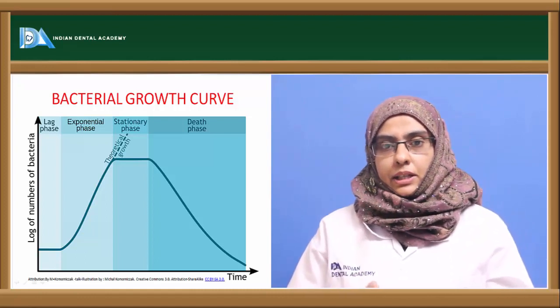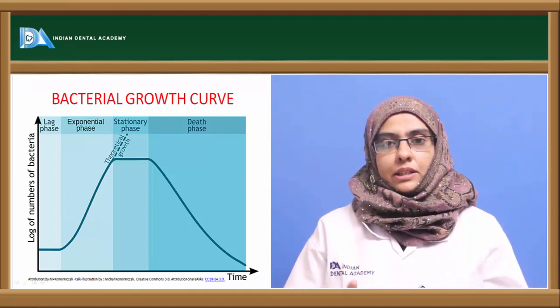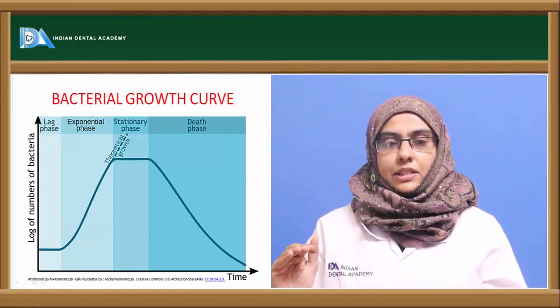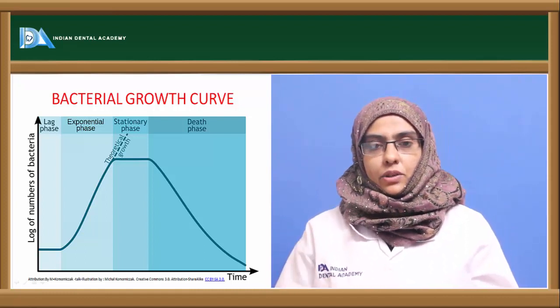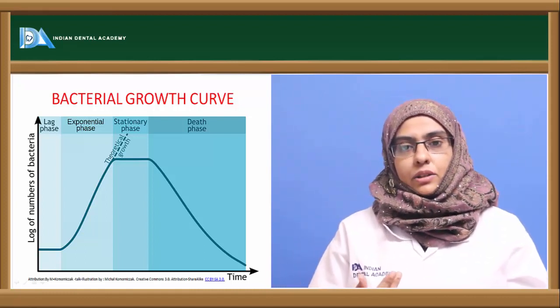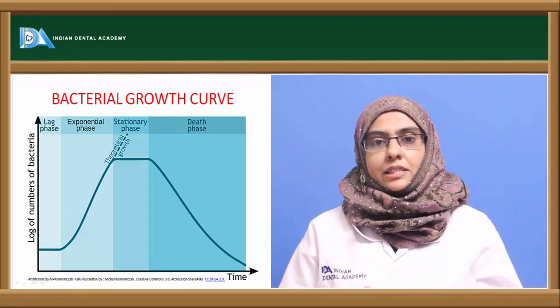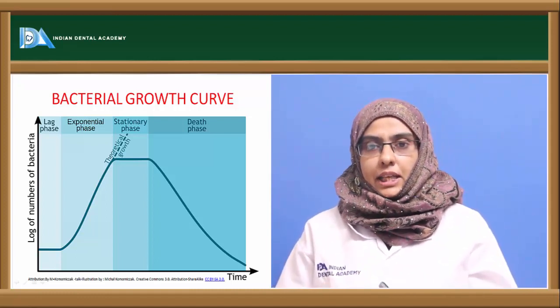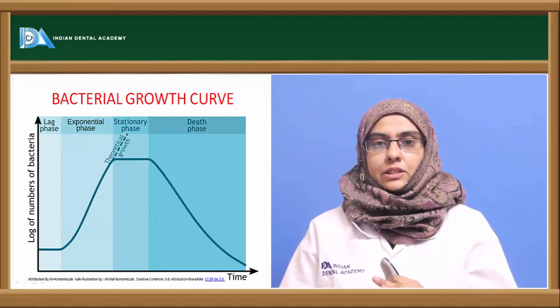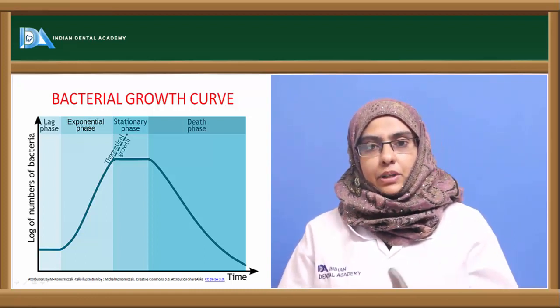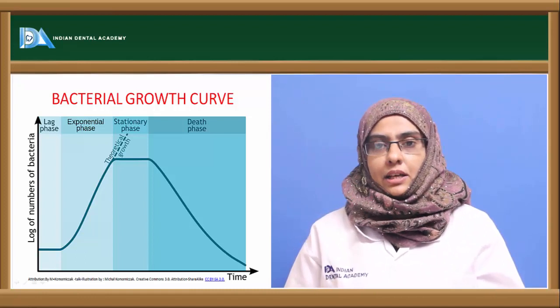So at a particular time after the cell divides, the organism enters into the stationary phase, which indicates that there is an exhaustion of the nutrients and there are toxic components produced by the microorganism, which usually kill the microorganism. So there is an equilibrium at this particular stage where the number of cells that are produced is equal to the number of cells that are dying.